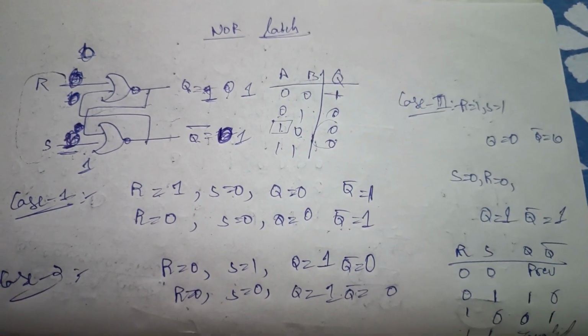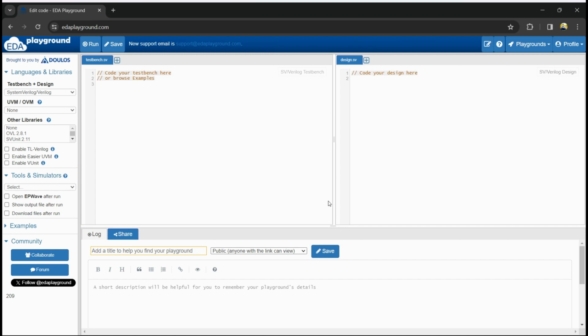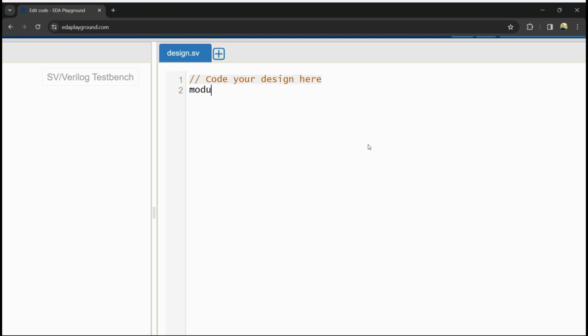Now let me see how to write the Verilog code for this NOR latch. Okay guys, let's start making the Verilog code for the NOR latch. So for that I am creating the module with the name called NOR latch. Simply NOR latch. Here we require inputs, right? Input R comma S, and we require outputs Q comma Q bar. Okay, here I am closing this.